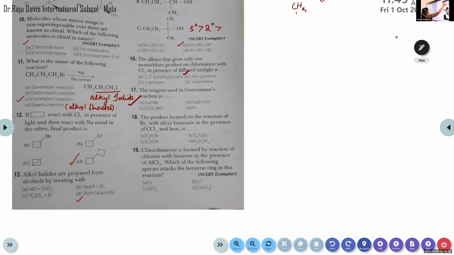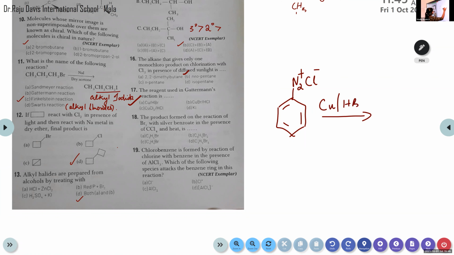And this one is the Gattermann's reaction. N2+ Cl-, then copper in presence of HBr.